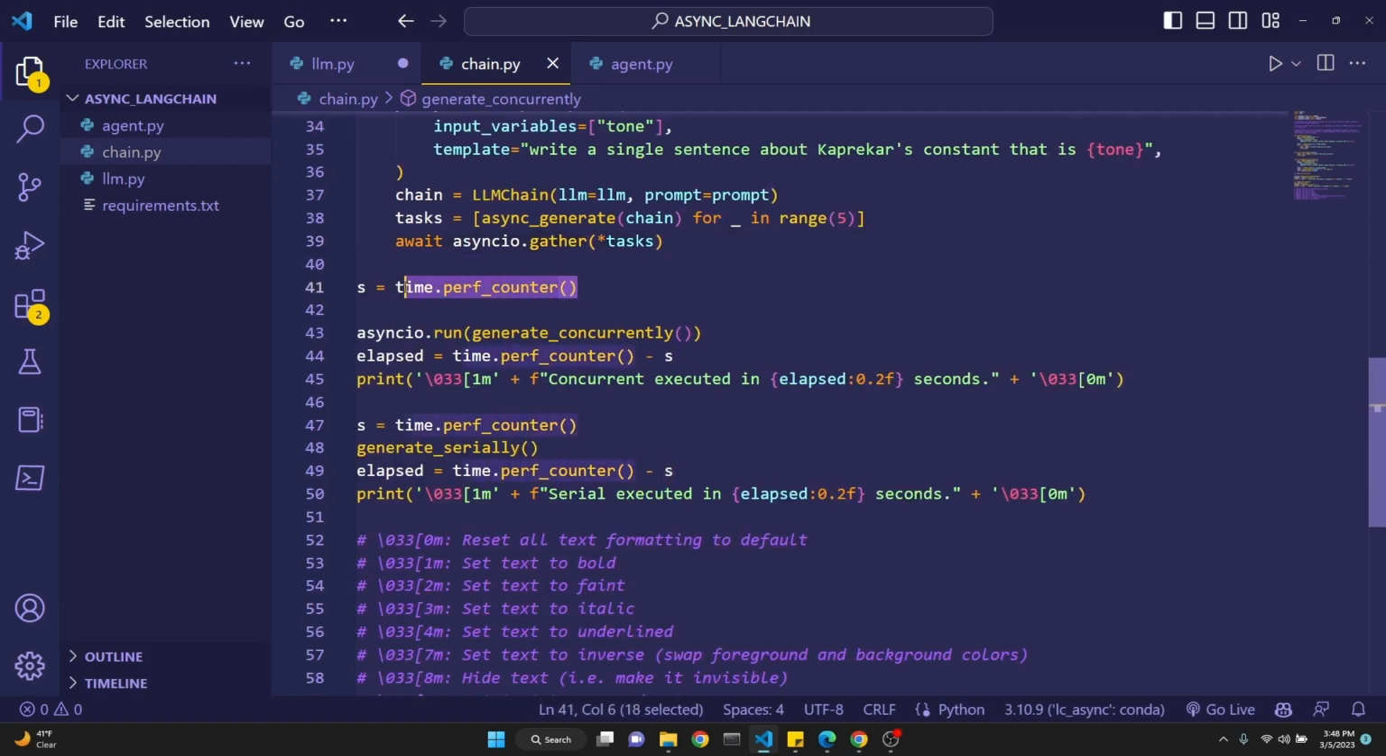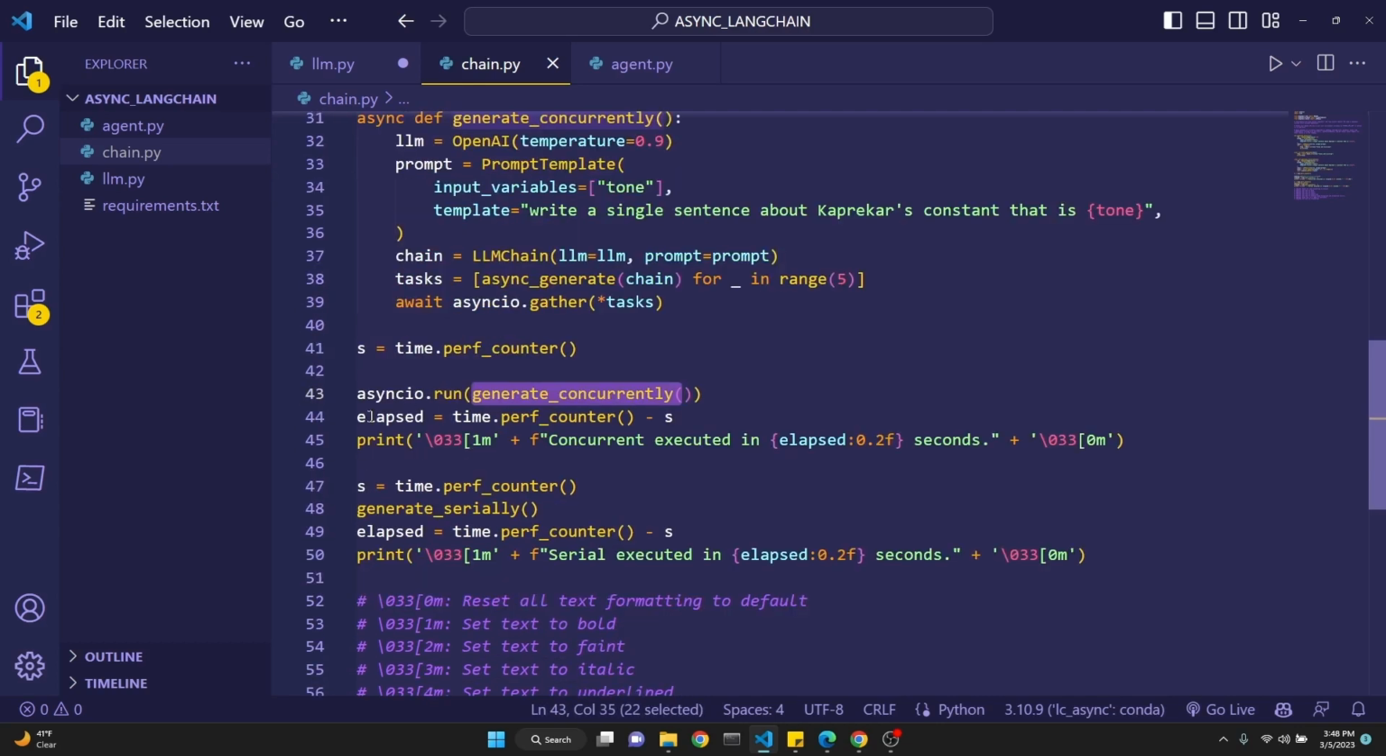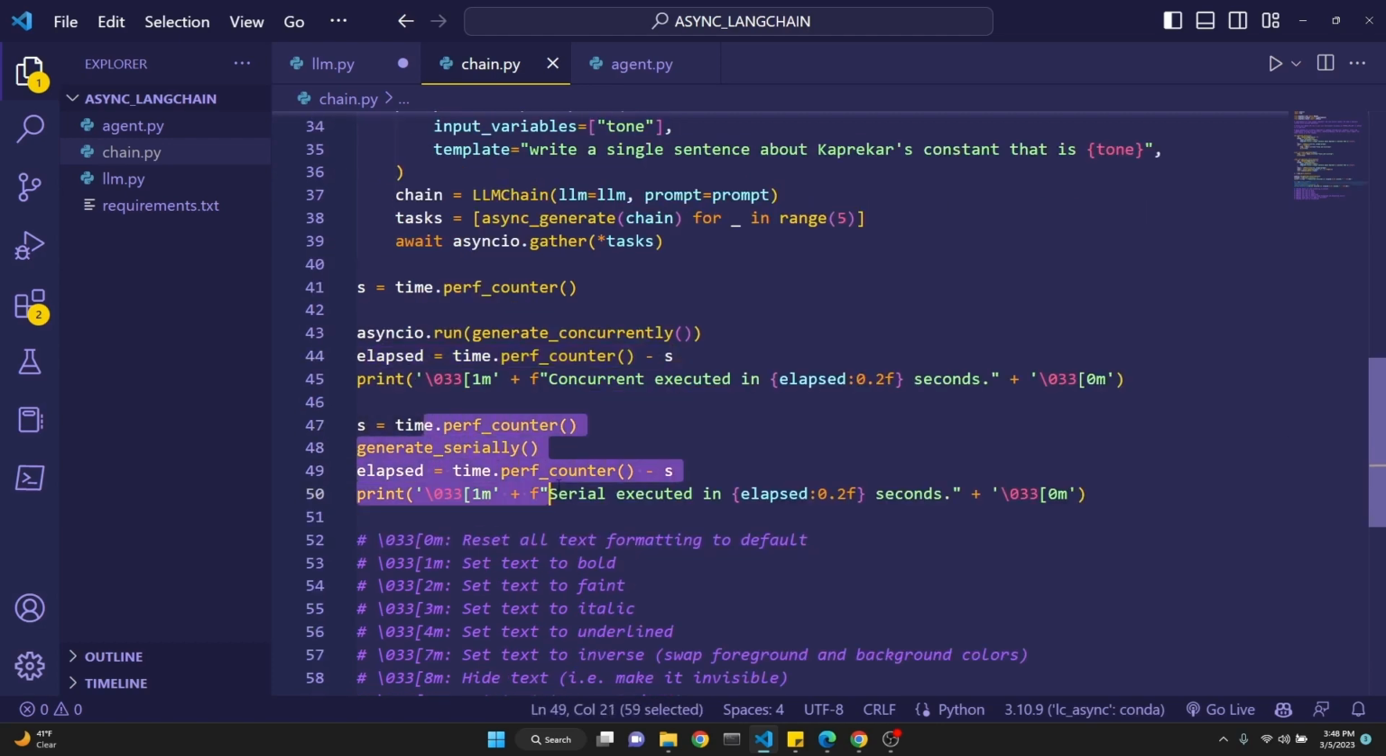Then again, we set at the beginning our time counter, just as we've done before. Then we run asyncio.run generate_concurrently. Okay, this function right here. And then we look at the time that has elapsed, and then we print it. And then we do this exact same with generate_serially.